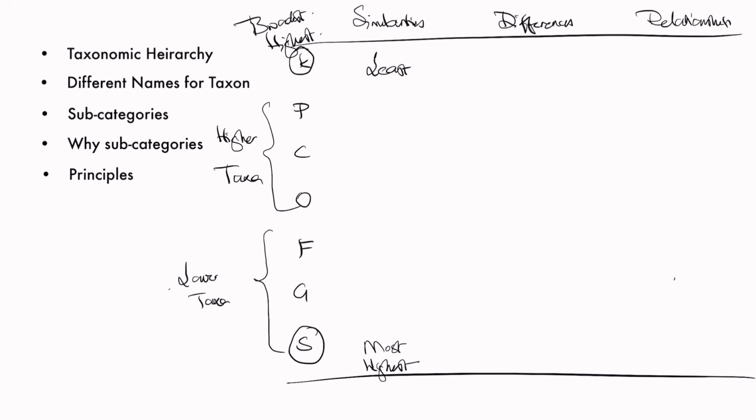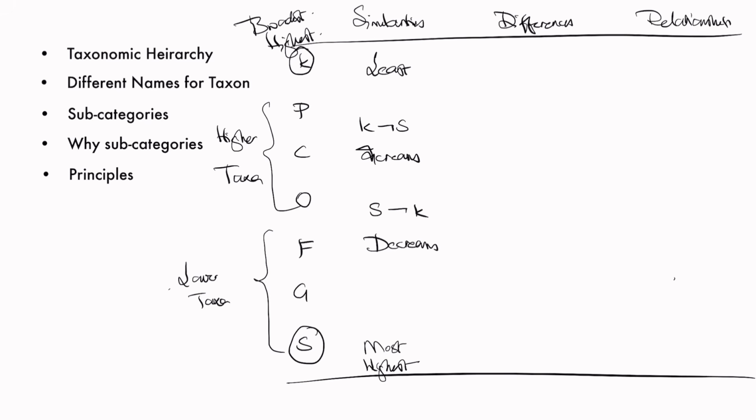Coming to, as we go down from kingdom to species, what happens to similarities? As we are coming from kingdom to species, similarities between organisms increases. If we go from species to kingdom, similarities between organisms decreases. In the same way, differences are exactly opposite.